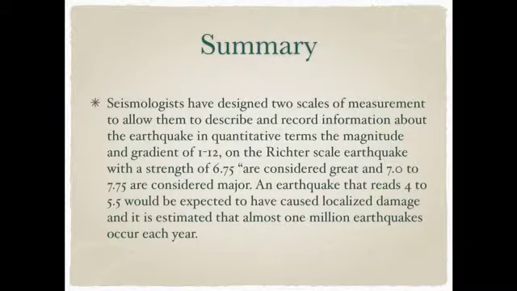And the last, summary: Seismologists have designed the scale of measurement to allow them to describe and record information about the earthquake in quantitative terms, the magnitude and gradient of 1 until 12. On the Richter scale, earthquakes with a strength of 6.75 are considered great and 7.0 to 7.75 are considered major. An earthquake rated 4 to 5.5 would be expected to have caused localized damage, and it is estimated that almost 1 million earthquakes occur each year.